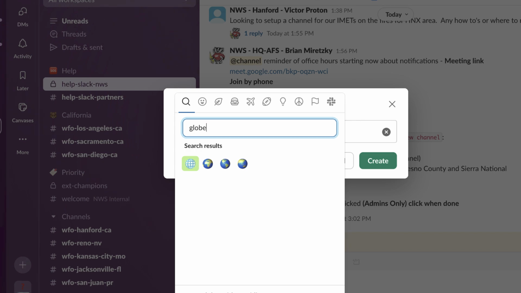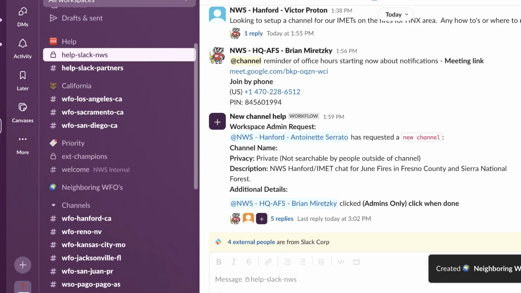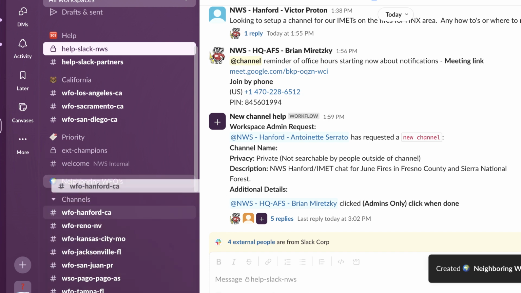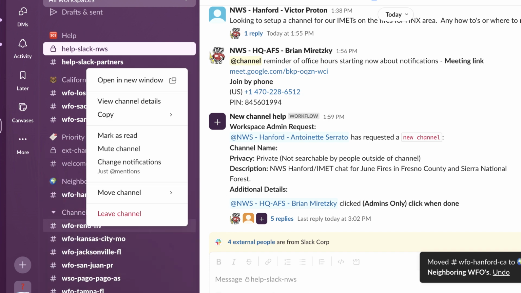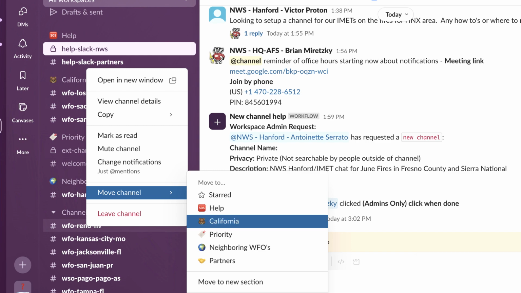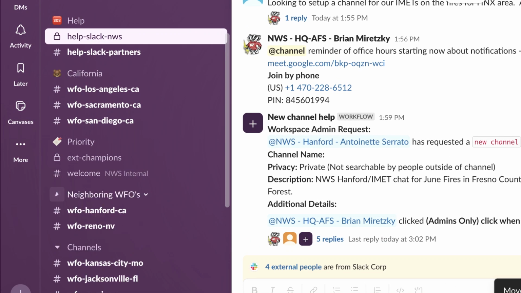Maybe you're keeping an eye on weather offices in your area. You could create a section titled Surrounding WFOs and then move your conversations into that section. In order to add channels into a section, just drag and drop the relevant channels. You can also right-click on a channel and move it into your custom section. Now you can see I have a clear and easy way to keep track of office activity in my area.